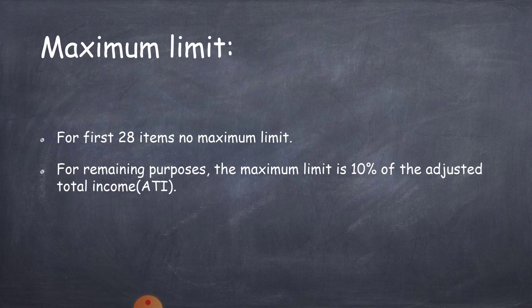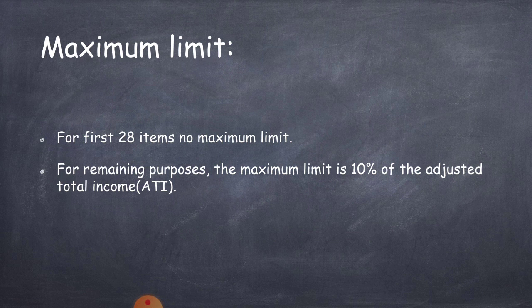We discussed donation with the limit and without limit. What is that limit? What is that maximum limit? Let us see now. For first 28 items, there is no maximum limit. They can claim the amount which they actually donated.